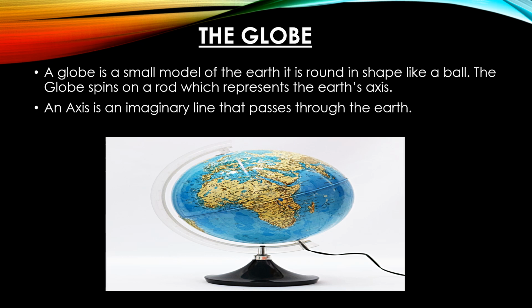And earth is a planet. What is a planet? An extremely large round mass of rock that moves in a circular path around the sun or any other star. So you know the earth is a planet and earth revolves around the sun.